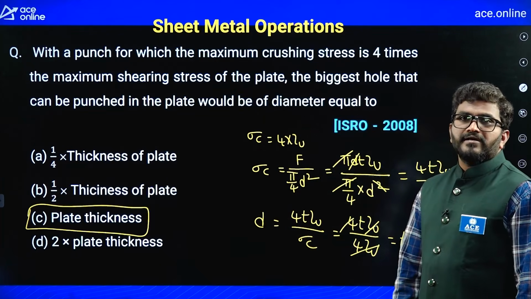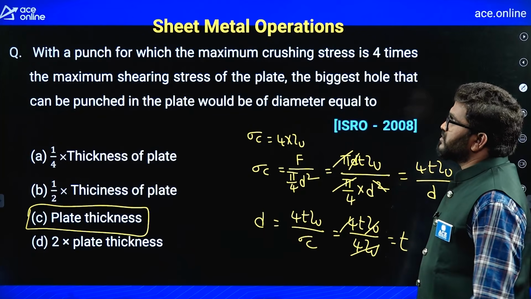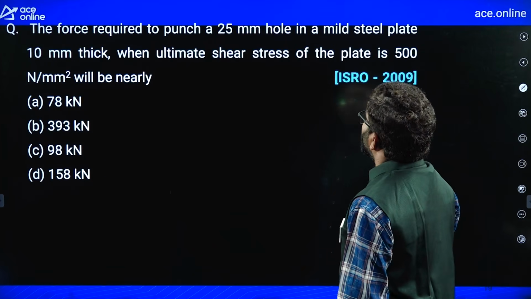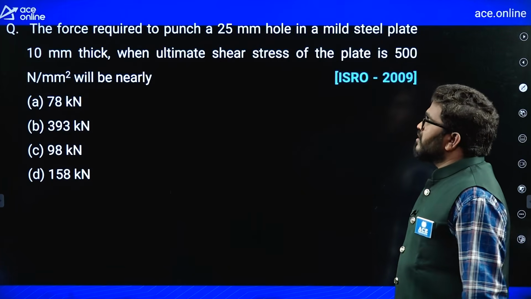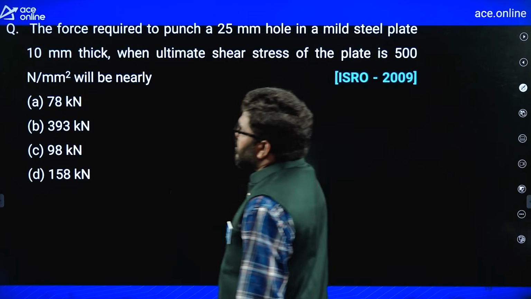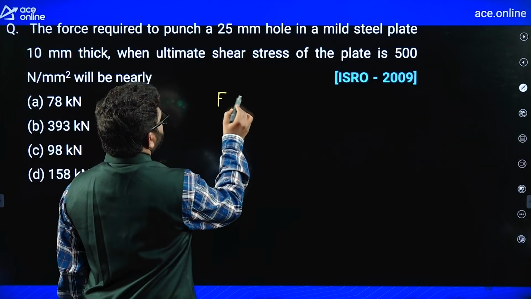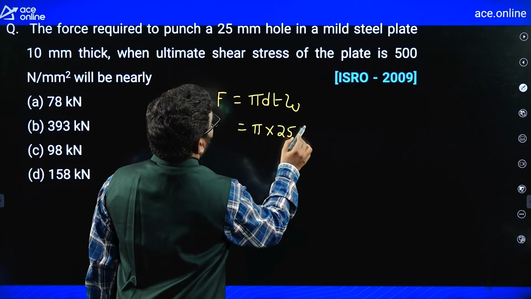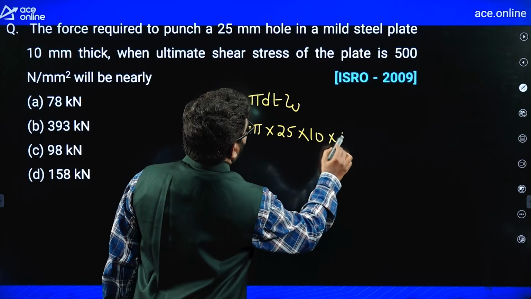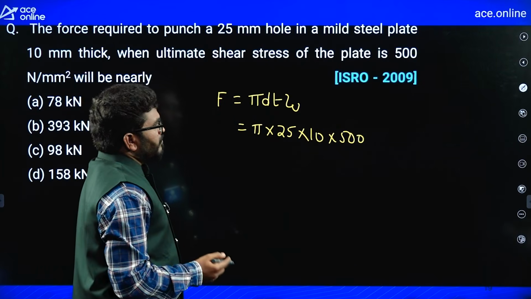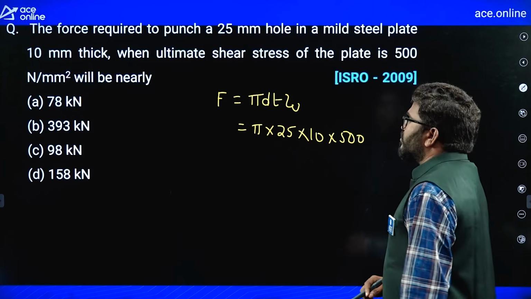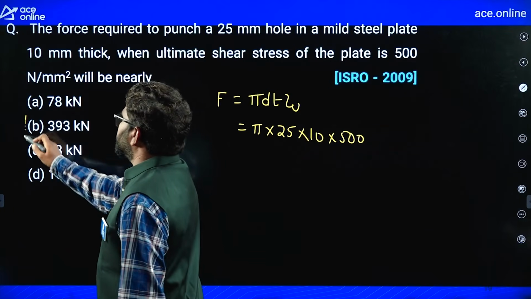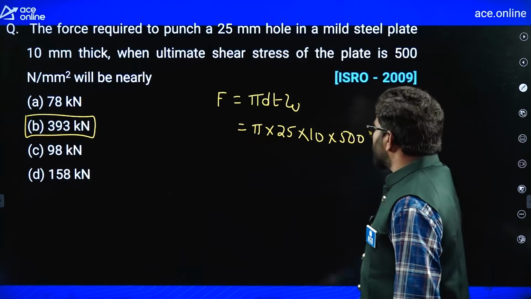Simple question. Understand? Very basic standard question this is. Now the force required to punch a 25 mm hole in a mild steel plate of 10 mm thick when ultimate shear stress of the plate is 500 Newton per mm square. So punch force is equal to pi d t into tau u, pi into 25 hole into 10 into 500. Use calculator. 250 into 5, 125. 125 into 3, approximately 393. Simple. Without using calculator, you can solve this question.